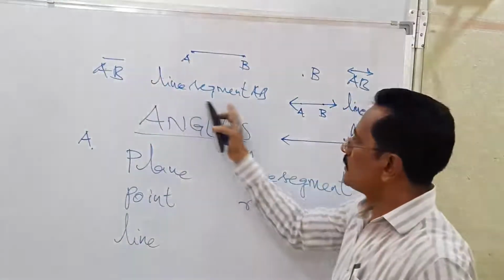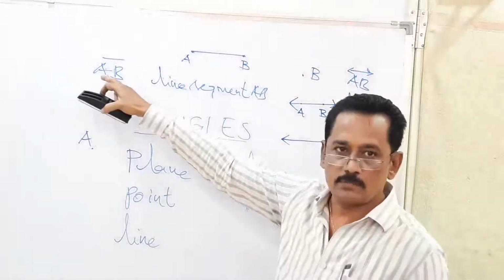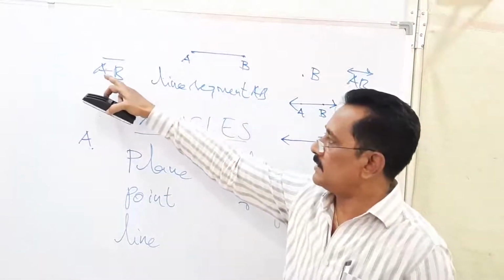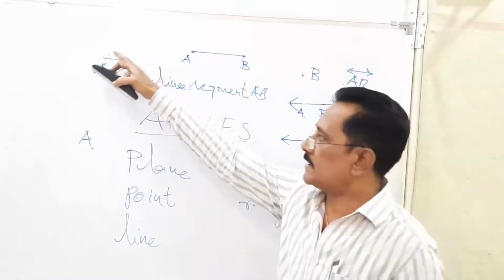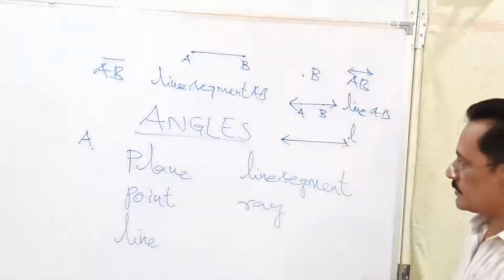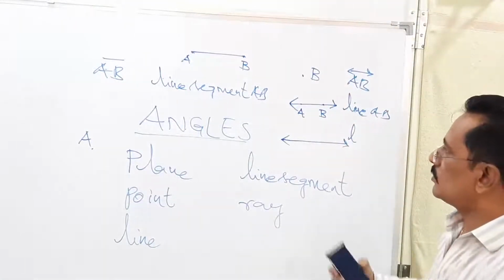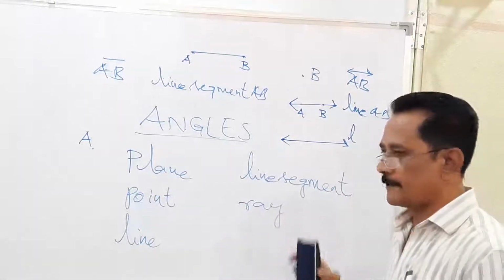So instead of writing this whole word line segment AB, sometimes you can write this as AB under a bar. So this is line segment AB and this is line AB, symbolical representations. Okay, this is all about a line segment, and then comes ray.